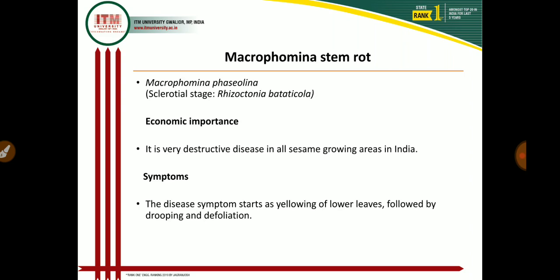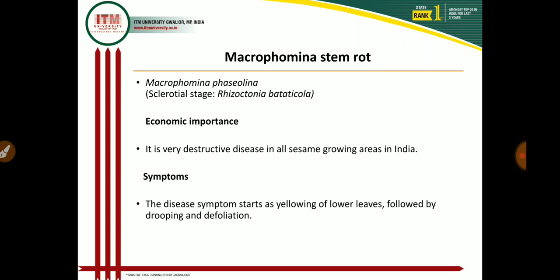The first disease is Macrophomina stem rot. We also call it root rot and charcoal rot, and this disease is caused by Macrophomina phaseolina and its sclerotial stage. The sexual stage is Rhizoctonia bataticola. This is a very important and destructive disease in all Sesame growing areas in India as well as in the world. In India, this disease mostly occurs in Madhya Pradesh, Uttar Pradesh, Rajasthan and some parts of Maharashtra, and almost 10 to 15% crop loss is due to Macrophomina stem rot.